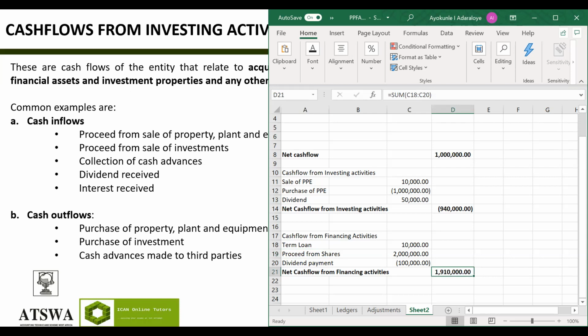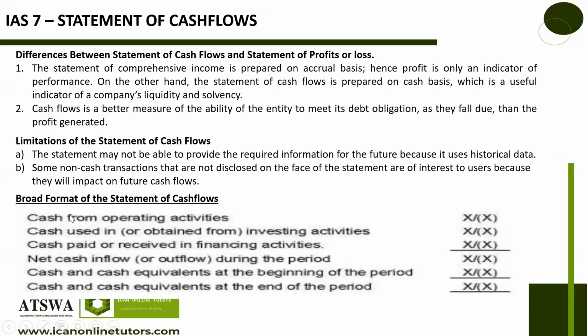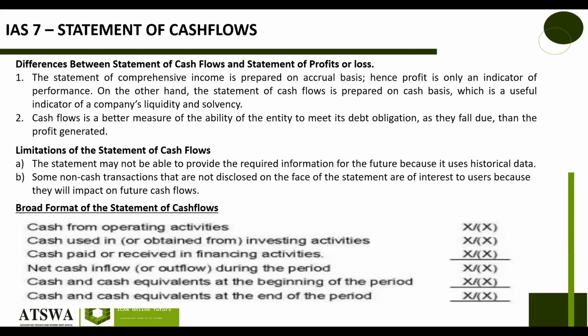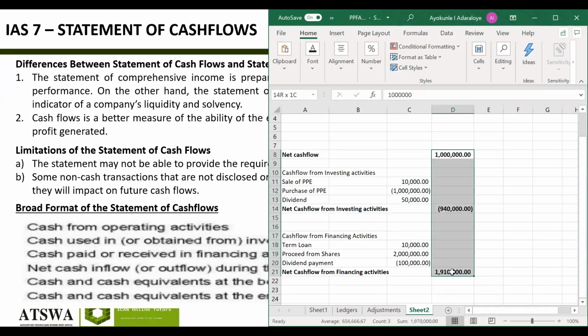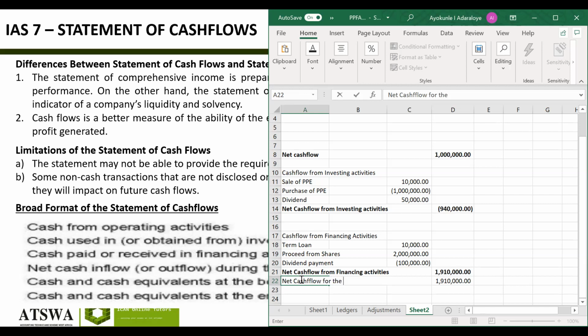So if you go back to this slide, this is what was done here. Cash from operating was what we did. Next one was what we did, and this one was what we did here now. Now the net cash inflow or outflow during the period, this is how you do that one. You sum this and this and this together. That is how you get your net cash flow for the period. It's as simple as this. But let me see, this is not summing properly. It's supposed to start from here. You can use your calculator too to confirm.